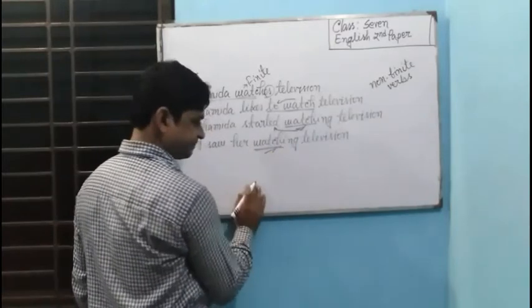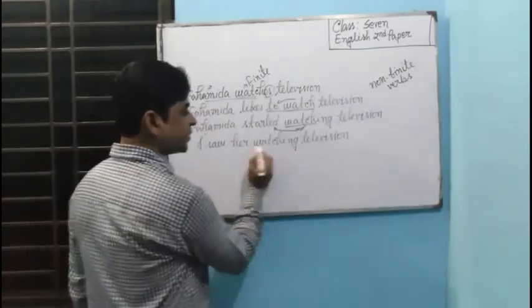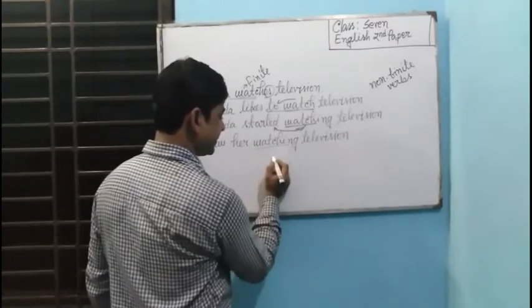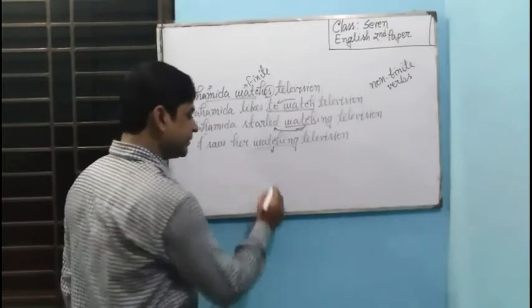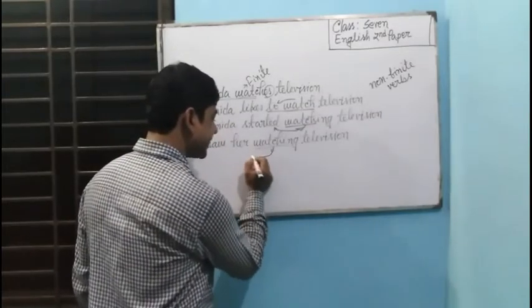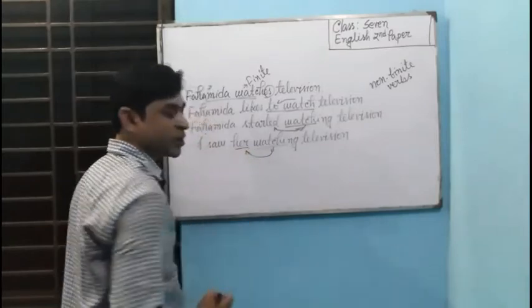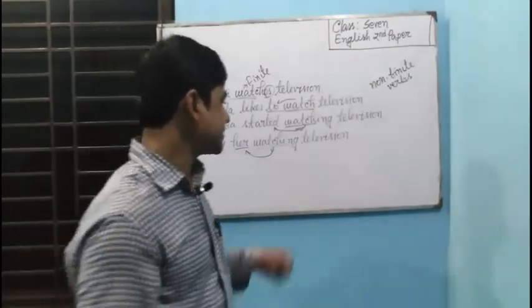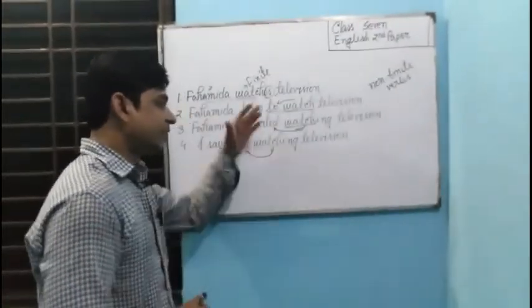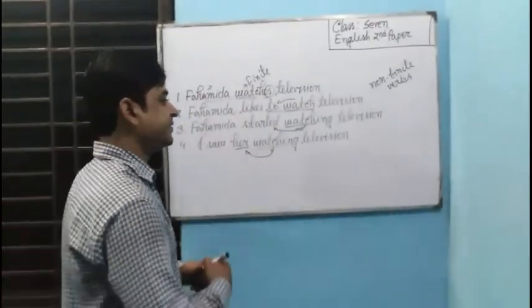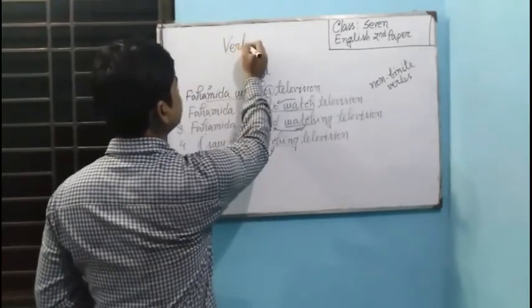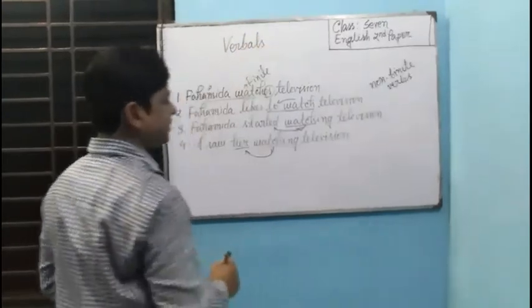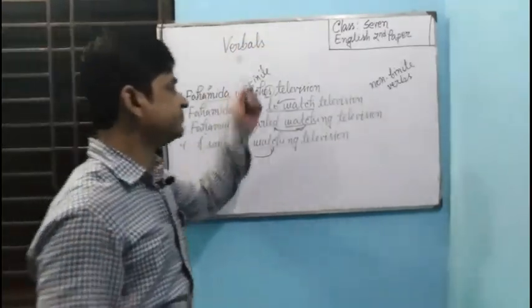Here watching, if you think of the function of this verb, you will see that it is working like an adjective of this pronoun, and it can be a noun or it can be a verb. So in this way, if you get such kinds of verbs, these are called what? Verbals. These kinds of forms are called verbals.